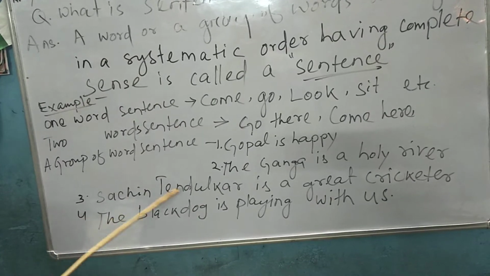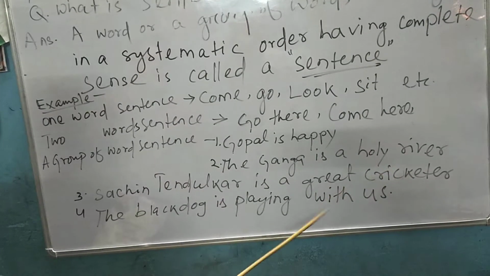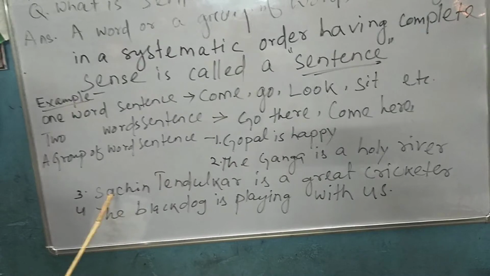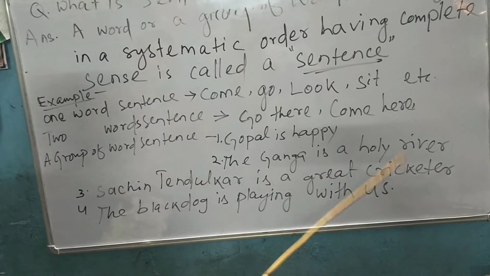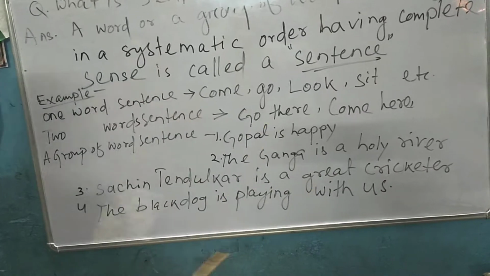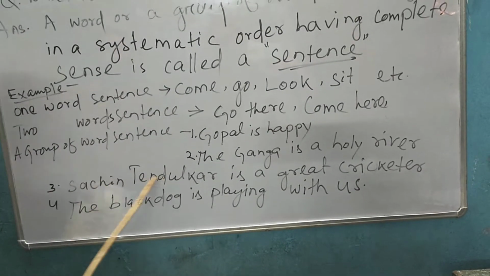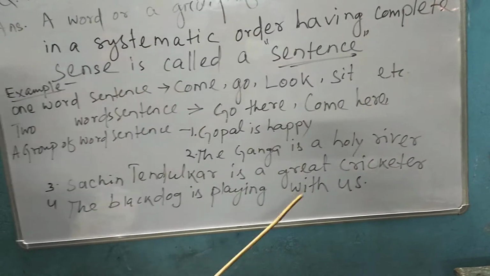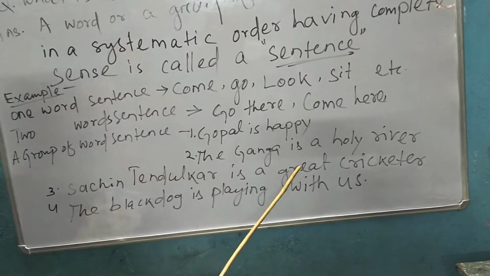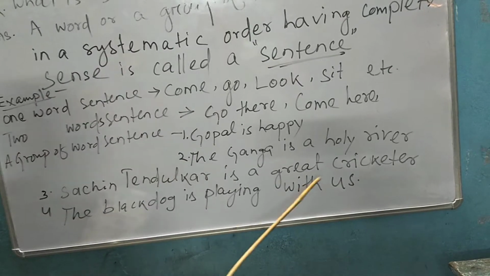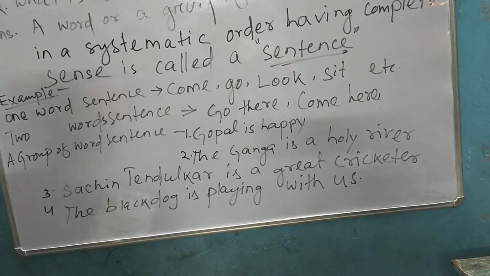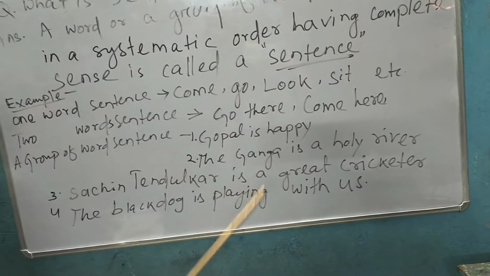The third one is Sachin Tendulkar is a great cricketer. How many words are there? 1, 2, 3, 4, 5, 6 words. Suppose we write Sachin, great, is Tendulkar, a cricketer. Will it be a meaningful sentence?